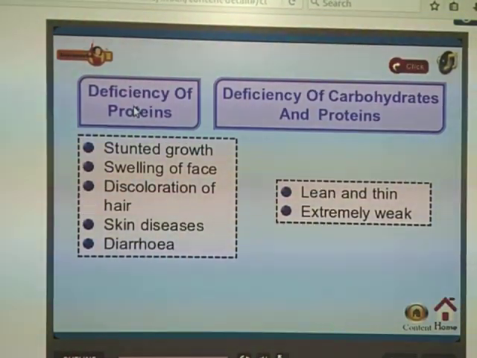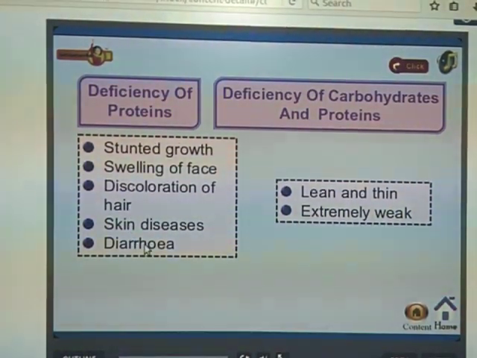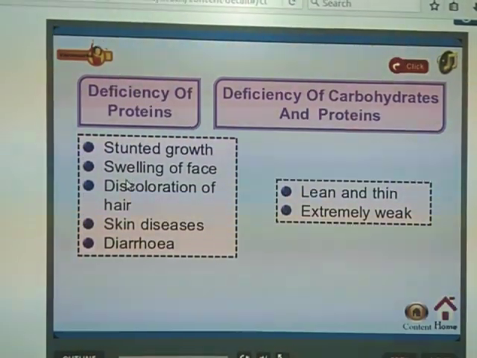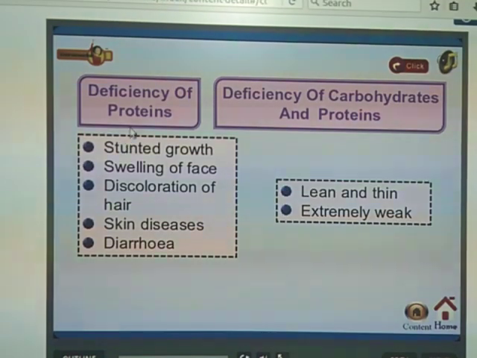If our body doesn't get a proper amount of protein, it may cause this kind of disease, and also skin diseases, discoloration and loss of hair. You may have seen hair turn red and also white. Why? Because of the lack of proteins.